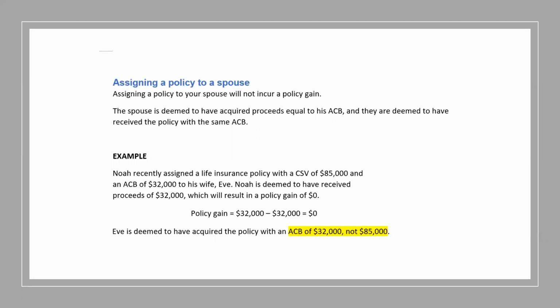So in this example, Noah assigned the policy to his wife. The original ACB of the policy is $32,000, but the policy currently has a value of $85,000. When the wife inherits the policy, she also inherits the ACB of $32,000. So in the future, when she surrenders the policy, the original ACB of $32,000 will be used for calculating the policy gain, not $85,000.